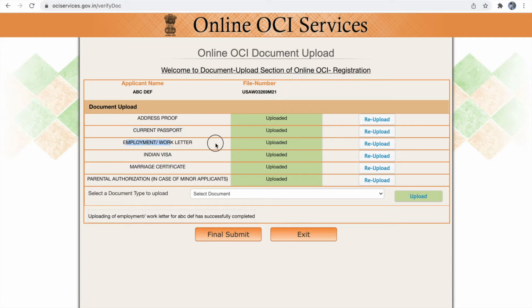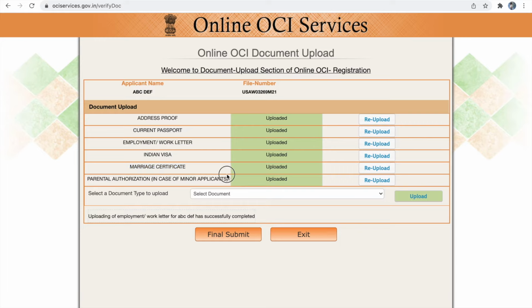Next is the employment or work letter. This is not applicable for a minor applicant, but for all other adult applicants you have to upload your employment or work letter. Next is Indian visa. Under Indian visa you have to upload your current OCA card pages. Next is the marriage certificate. If you are claiming Indian origin based on your Indian spouse, then you have to upload your marriage certificate copy also.